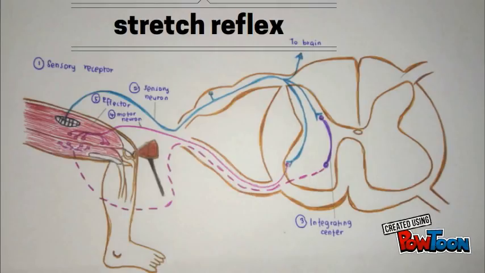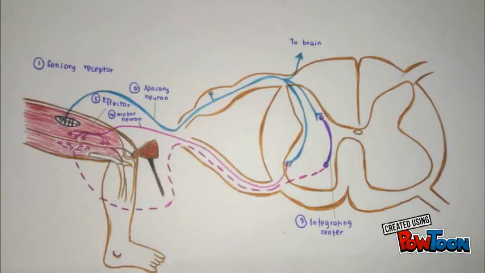There are 5 steps of monosynaptic reflex. Number 1. Activation of a receptor. The stimulus is the hammer hitting the patellar tendon. The receptors are found on the quadriceps muscle. They are activated because tapping the tendon stretches the muscle spindle.